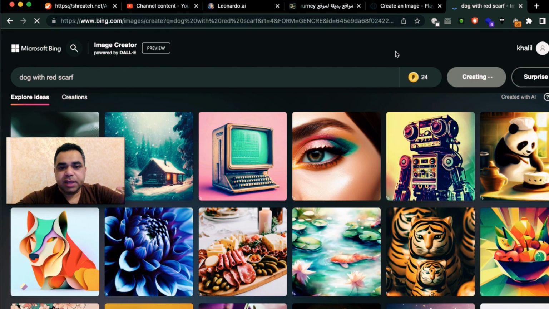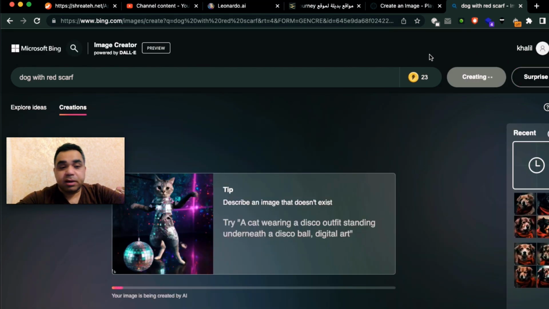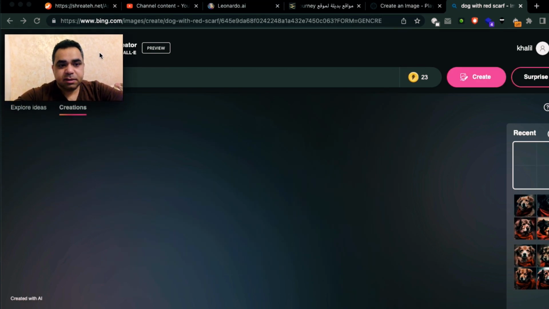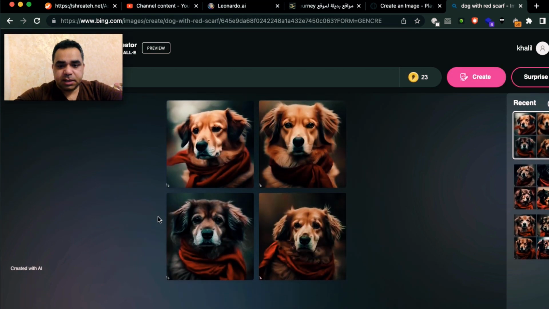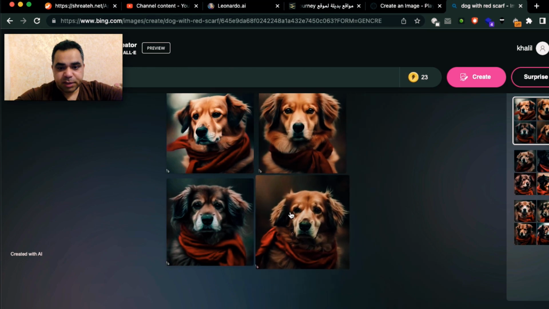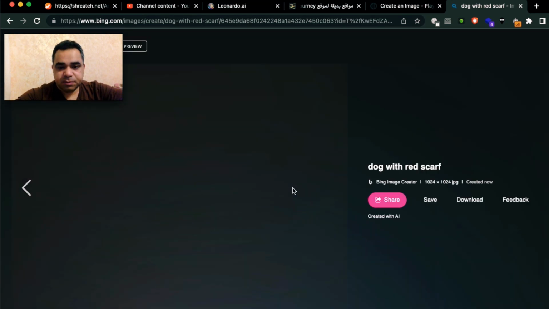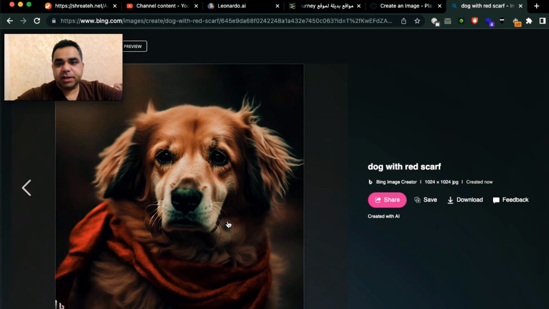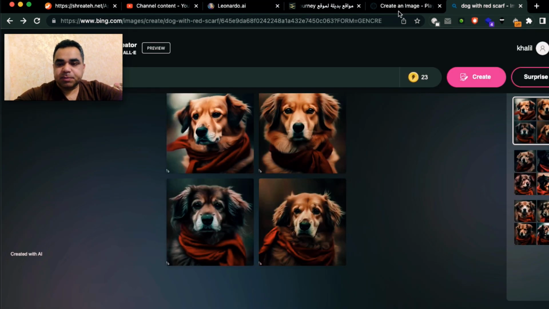Hit create, and you need to also log in to Bing.com before you start using this one. And as you see from the top right corner here, I'm already logged in. Now it's generating. Let's just wait. And here are our generated images. Dog with red scarf. Not bad picture, right? I think it's so close to Midjourney, or maybe it's the same as Midjourney in generating images.